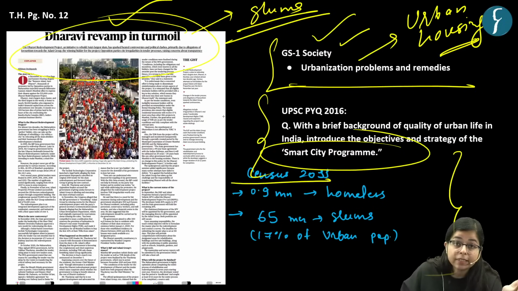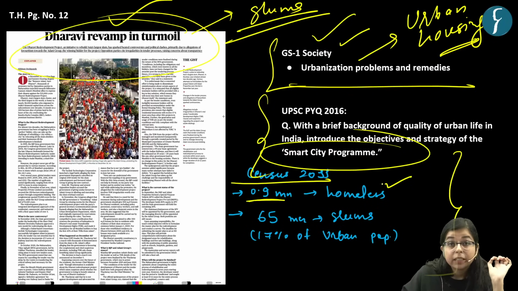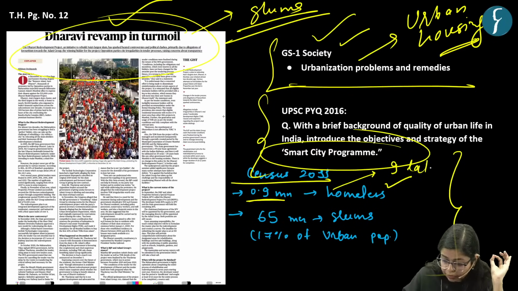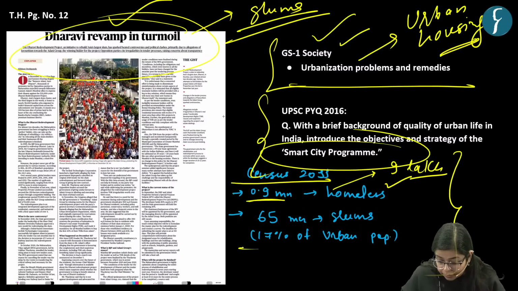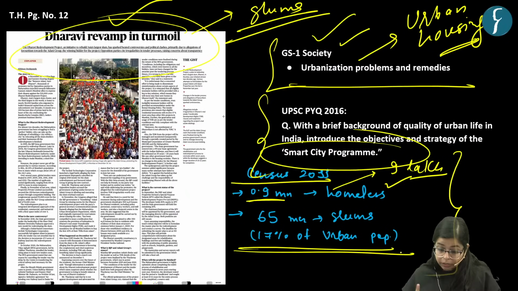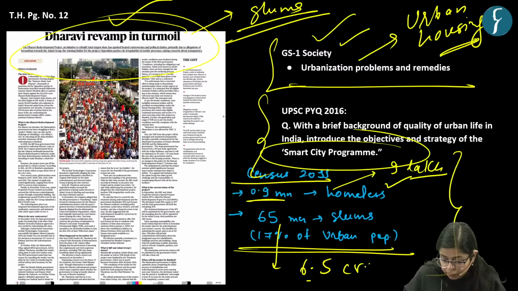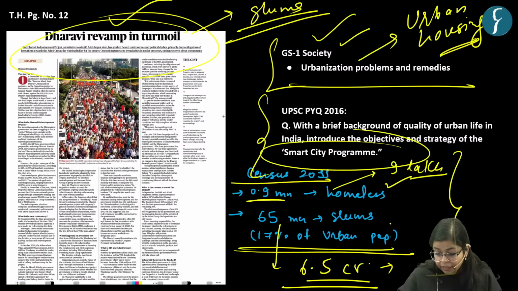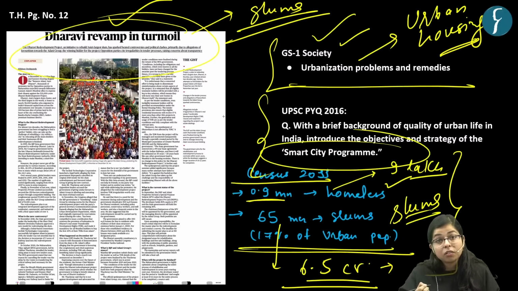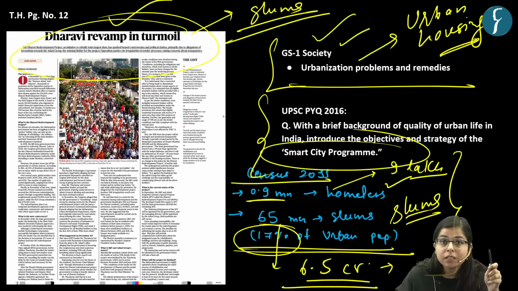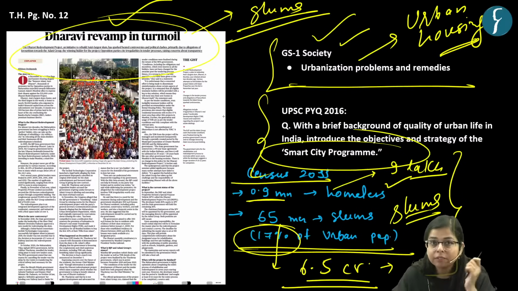As per the census data of 2011, India had around 9 lakh homeless people in the country, right? And 17% of the urban population of the country, which is 65 million people, which translates to 6.5 crore people, lived in slums, right? So this was the data of the government. This shows that a significant chunk of the urban population is living in slums, or there is an issue of urban housing which these people are facing.